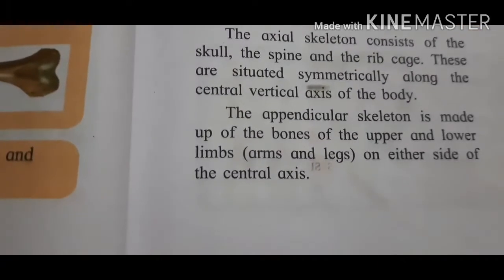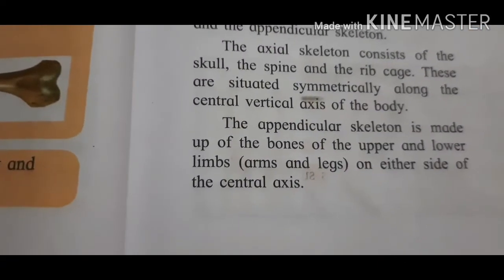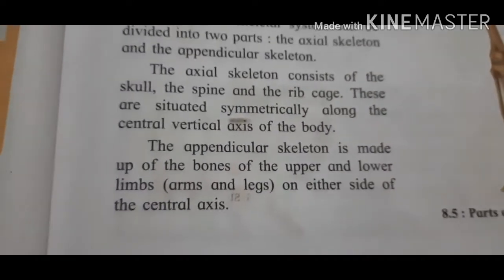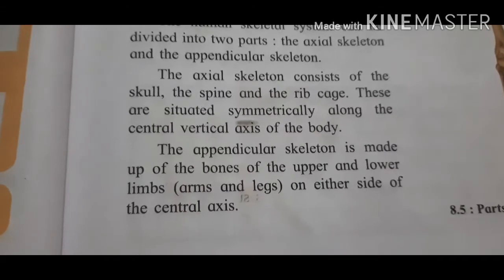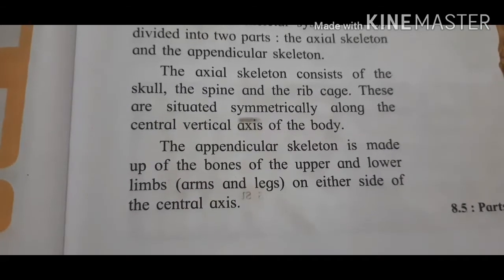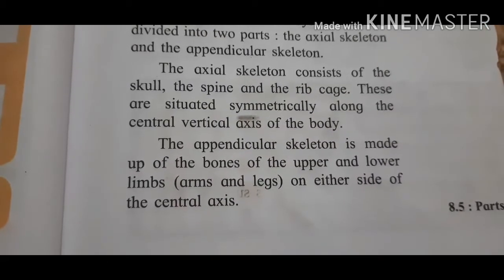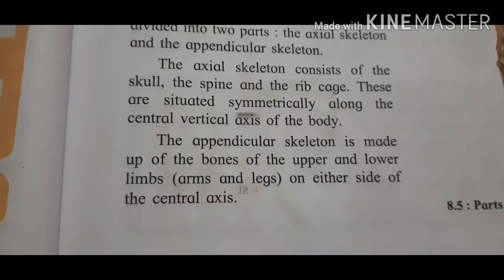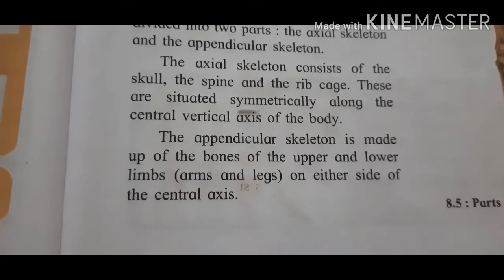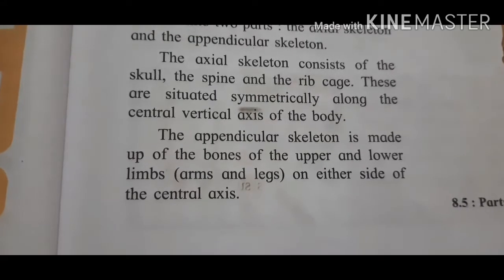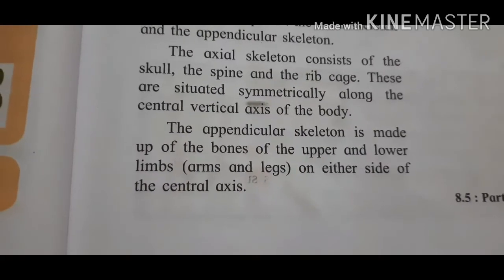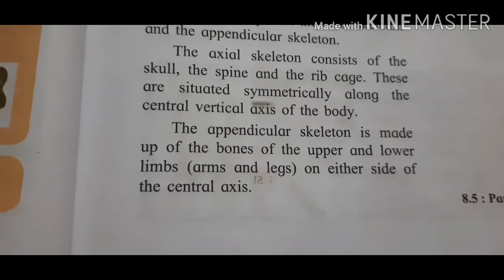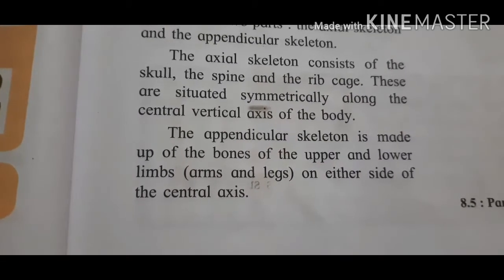Next, see appendicular skeleton. What is it, students? Appendicular skeleton is made up of bones of upper and lower limbs on either side of the central axis. So, which are those you can imagine? Yes, the bones of your hands and legs, that is arms and legs. Okay.